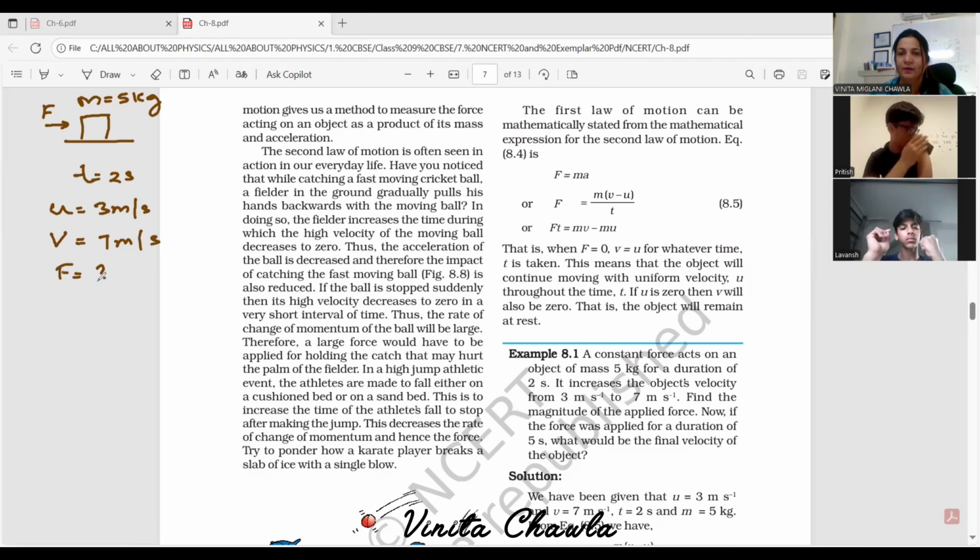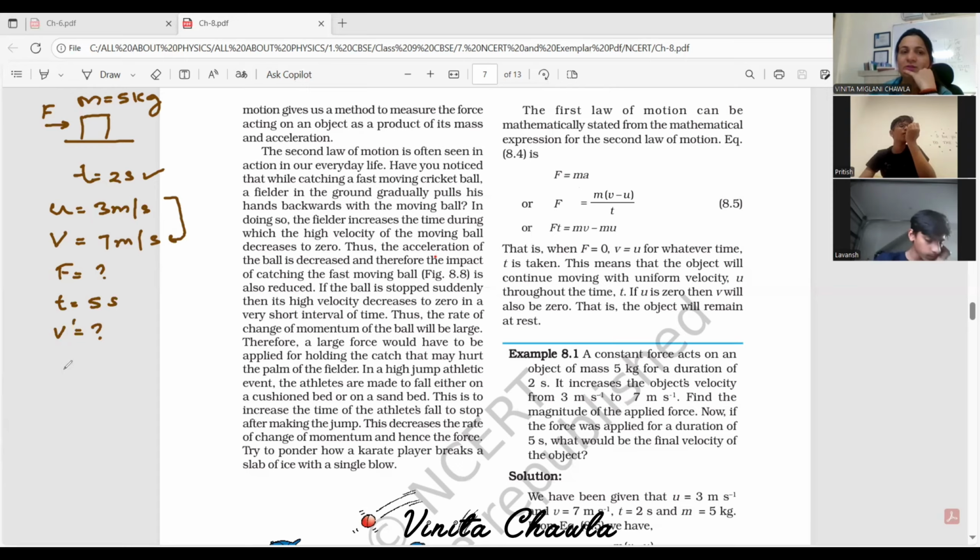Then, for a duration of 5 seconds, what would be the final velocity of the object? This is the question: the final velocity of the object after 5 seconds. How will you do this? Initially we applied a force, and after 2 seconds the velocity changed from 3 to 7.